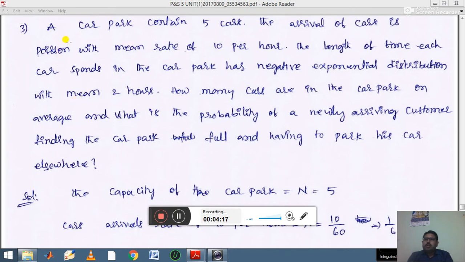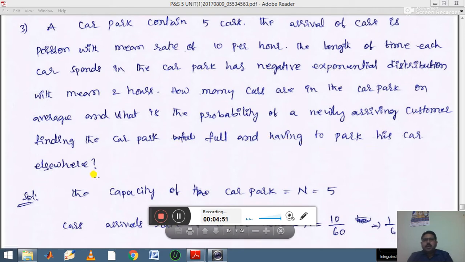So go for the third. A car park contains 5 cars. The arrival of cars is Poisson with a mean rate of 10 per hour. The length of time each car spends in the car park has a negative exponential distribution with mean 2 hours. How many cars are in the car park on average, and what is the probability of a newly arriving customer finding the car park full and having to park his car elsewhere?